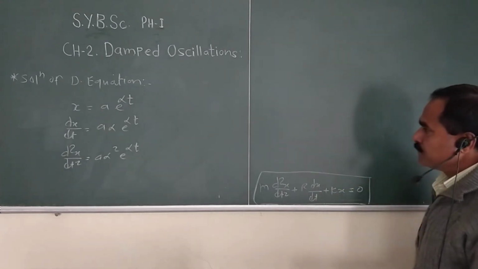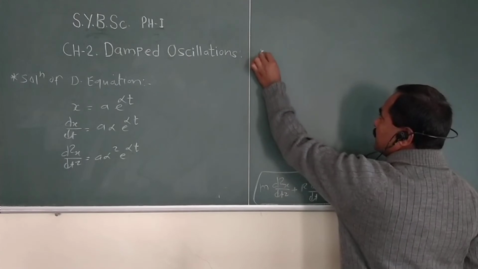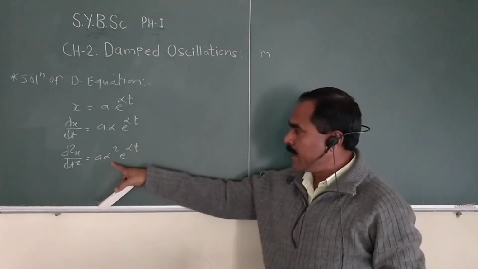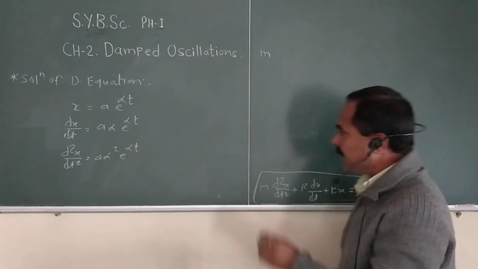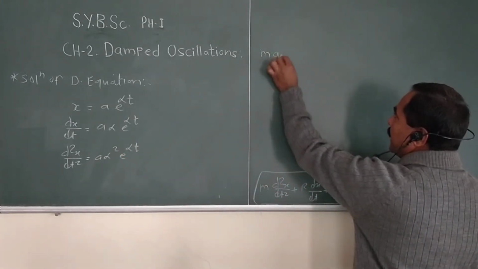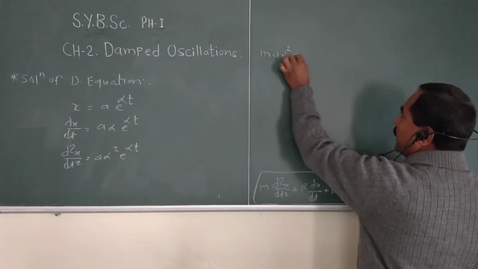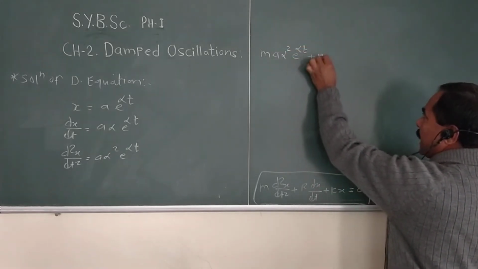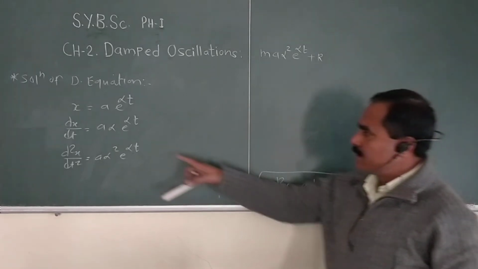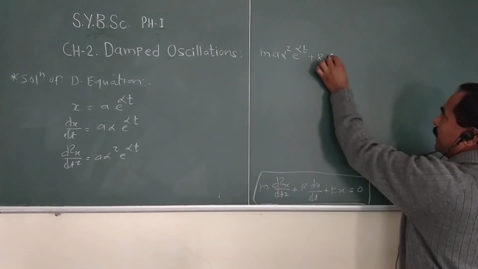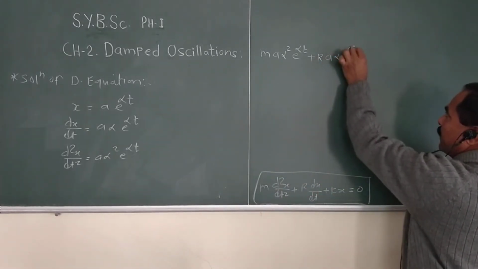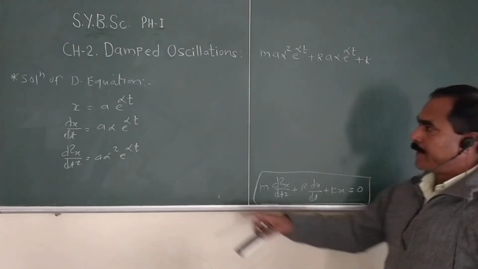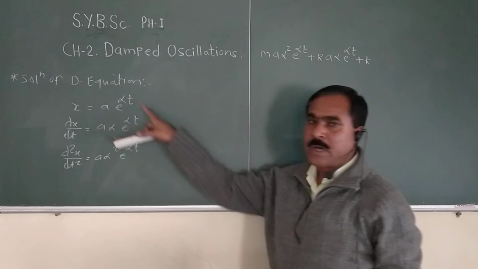Then we write here m, then we take d2x by dt square, that is a alpha square e raised to alpha t, plus r dx by dt, that is a alpha e raised to alpha t, plus k, and the value of x is a e raised to alpha t.